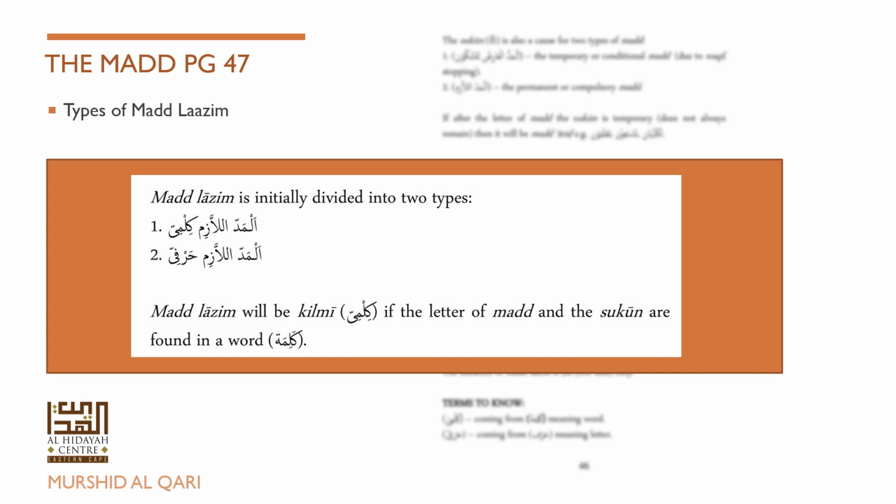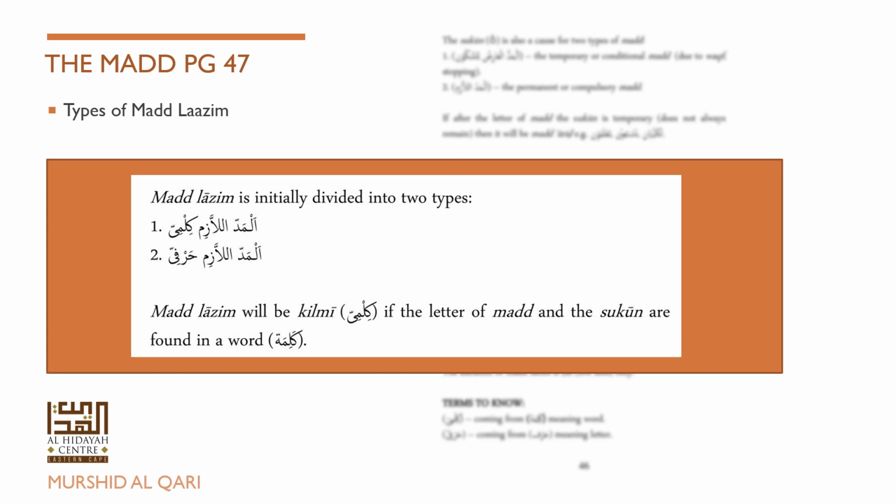The mad lazim kilmi. As we know, mad lazim is when the letter of mad is followed by a permanent sukoon. That same mad lazim can be kilmi, meaning it is found in a word. Mad lazim will be kilmi if the letter of mad and the sukoon are found in a word.